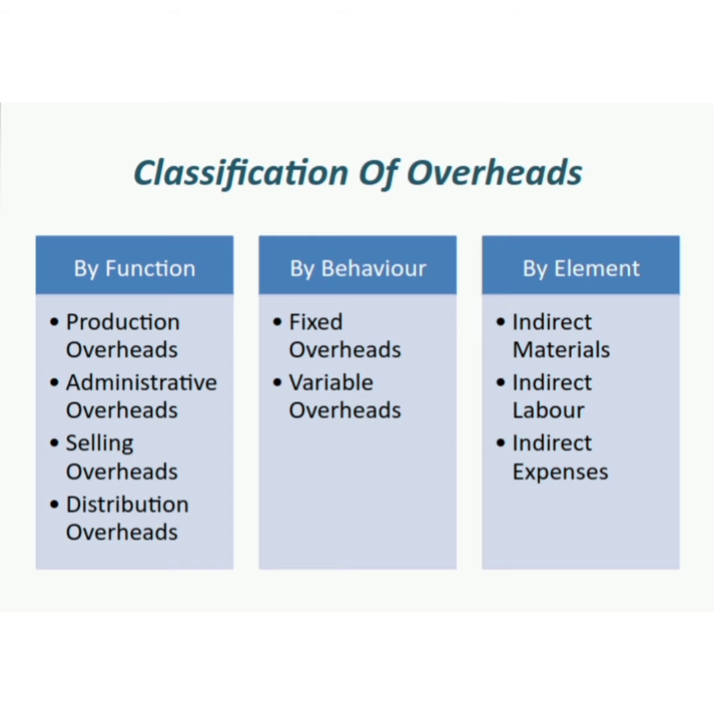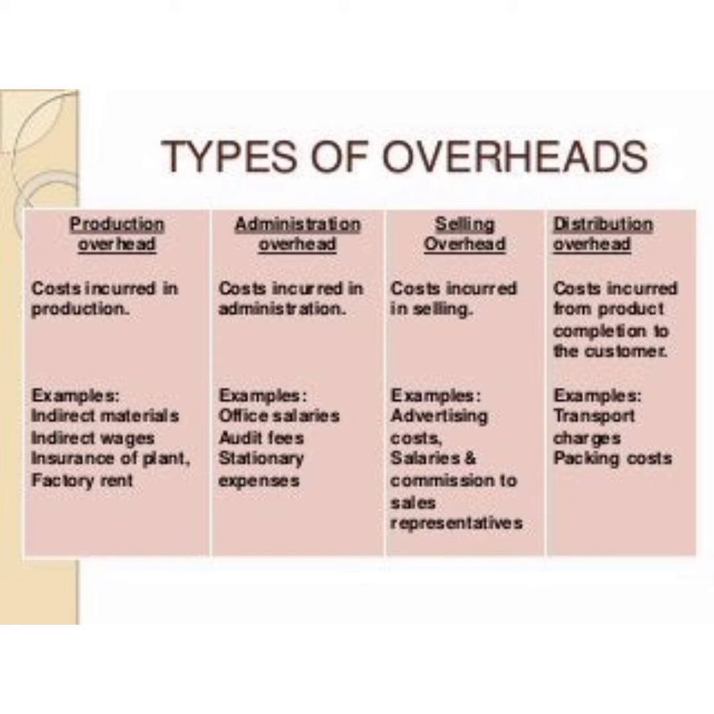We can classify the overhead on the basis of three classifications. The first one is on the basis of function, on the basis of behavior, and the last one on the basis of element. First we have to discuss the classification on the basis of function. We know what functions happen in an organization. First production will happen, then administration work, then next we have to sell the product. For the selling purpose we have to depend on distribution channels. So these four types come under the basis of function.